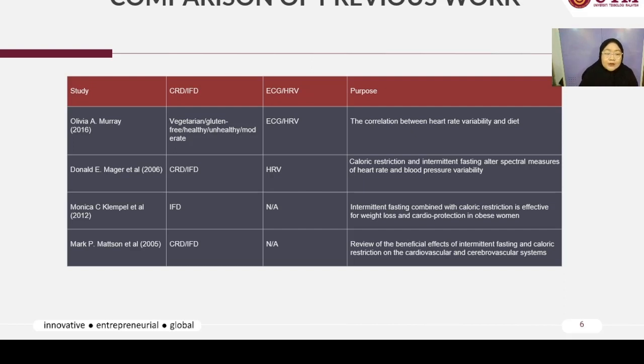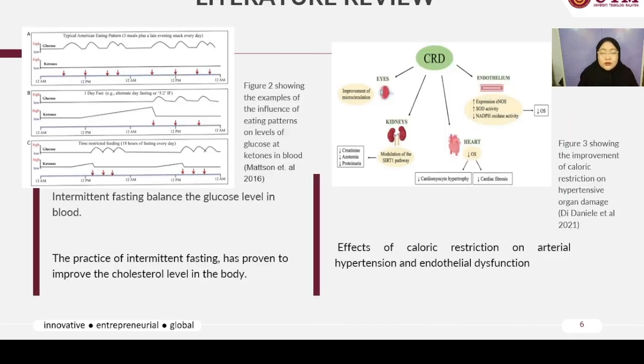And lastly, Madsen has done a number of studies in this research field, and one of his reviews is the review of the beneficial effects of intermittent fasting and caloric restriction on the cardiovascular and cerebrovascular system. Effects of this caloric restriction and intermittent fasting that have been proven in the previous study.